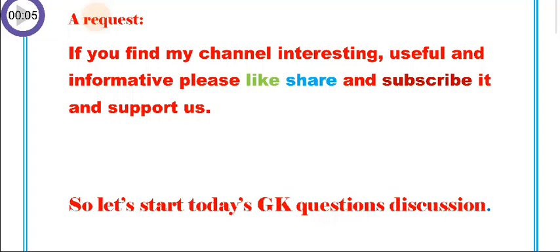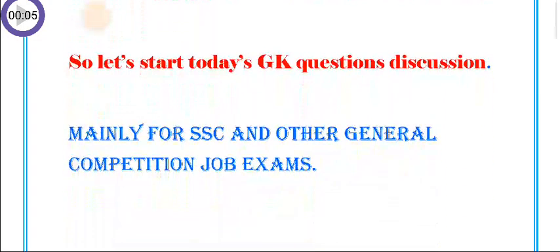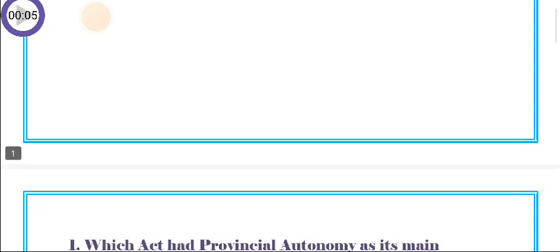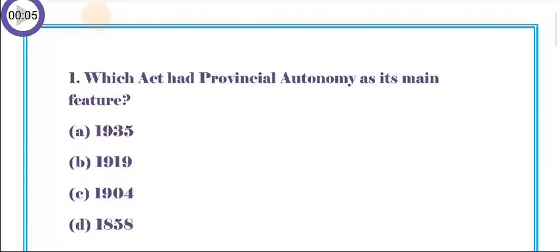So let's start today's GK questions discussion. Question number 1. Which Government of India Act had provincial autonomy as its main feature? A. Government of India Act 1935, B. Government of India Act 1919, C. Government of India Act 1904, D. Government of India Act 1858.